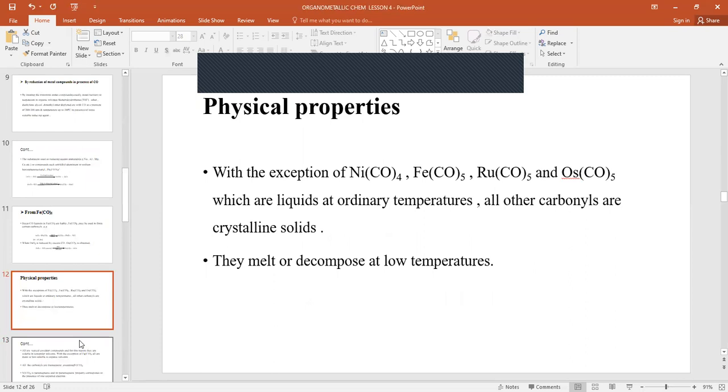Physical properties. With the exception of nickel tetracarbonyl, iron pentacarbonyl and others, which are liquid at room temperature, all other carbonyls are crystalline solids. They melt or decompose at low temperatures.